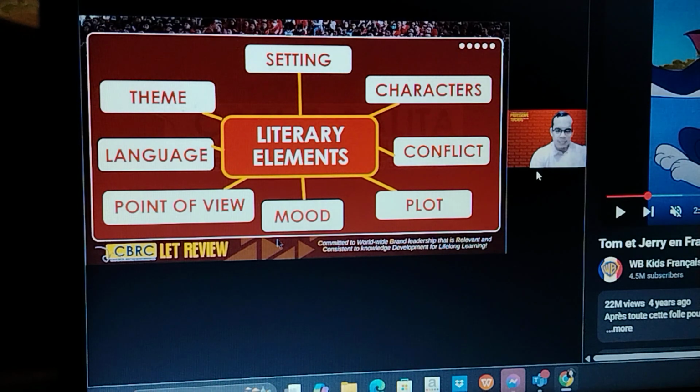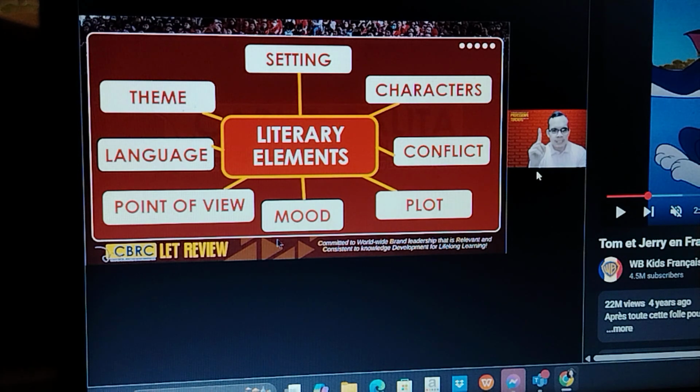So for example, at the beginning, the character is, let's say, bad, and then towards the end of the story, she changes her heart and becomes an ally of the hero. We also have conflict, which is the problem in the story. And there are 4 types of conflict.